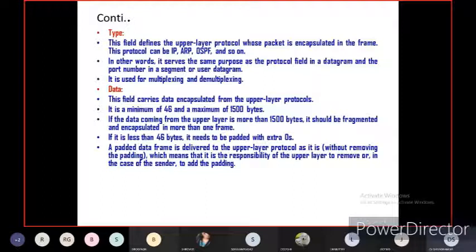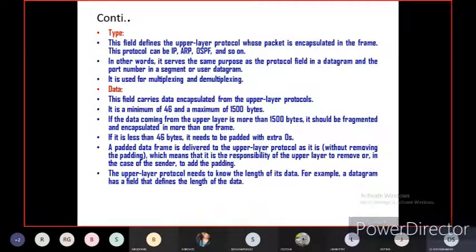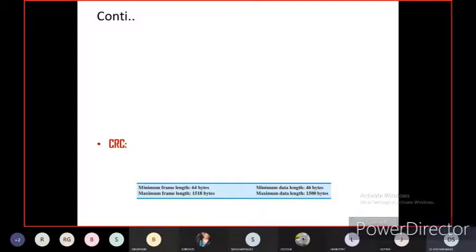If you add zero padding to the data frame, there will not be any effect. We can remove it also. The upper layer protocol needs to know the length of its data. For example, a datagram has a field that defines the length of the data.